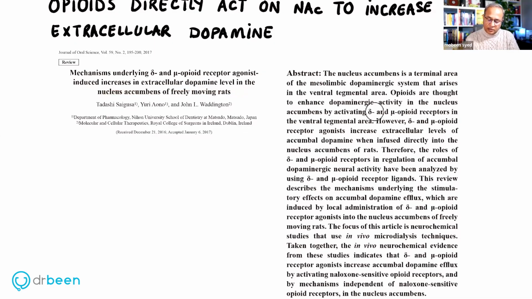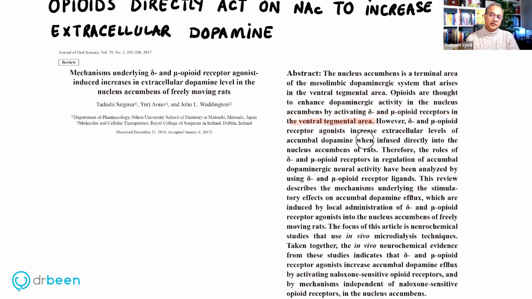I'm not going to read this whole thing, just a part of it. The nucleus accumbens is a terminal area of the mesolimbic dopaminergic system that arises in the ventral tegmental area. Opioids are thought to enhance dopaminergic activity in the nucleus accumbens by activating delta and mu opioid receptors in the